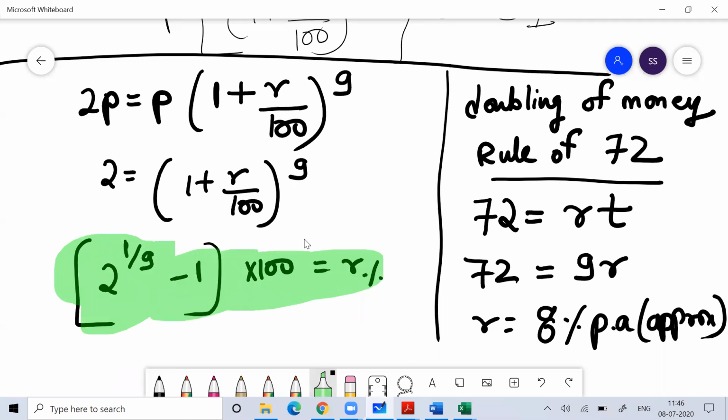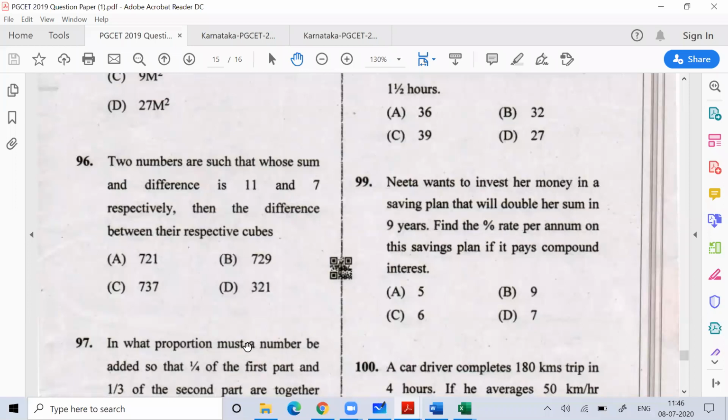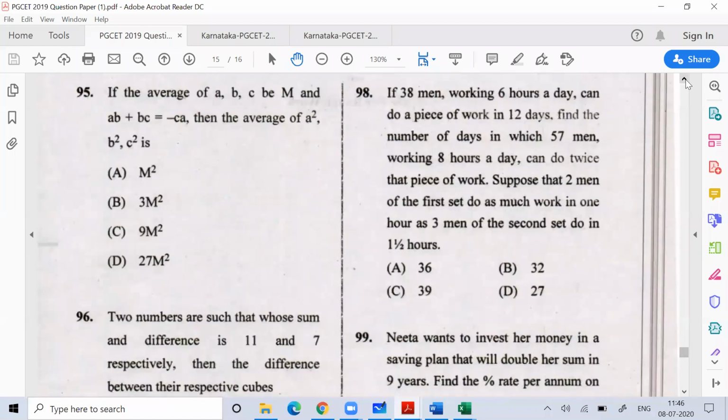But there's a rule of 72 which helps us save time in the exam whenever such a question comes. But we are lucky. Those people are lucky who don't know this rule of 72, because there's no option called 8, so you'll get the grace marks for this. Questions in exams sometimes come very easy also, so you need to figure out those easy questions. If you can figure out those easy questions, you can do very well.